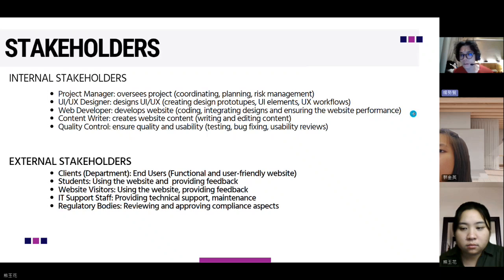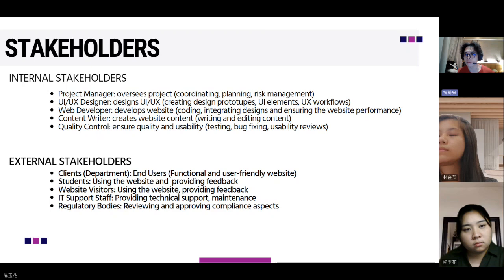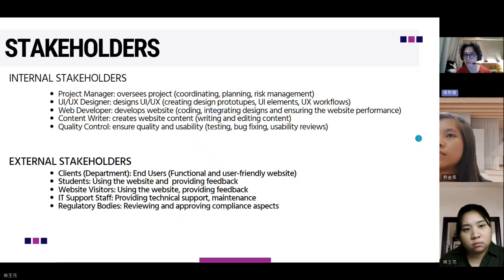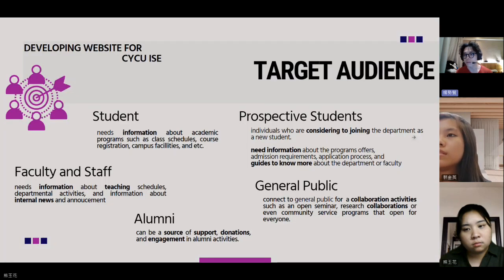So the primary objective is to build a user-friendly and comfortable responsive website. This website will serve multiple audiences including prospective students, current students, future staff, and the general public.